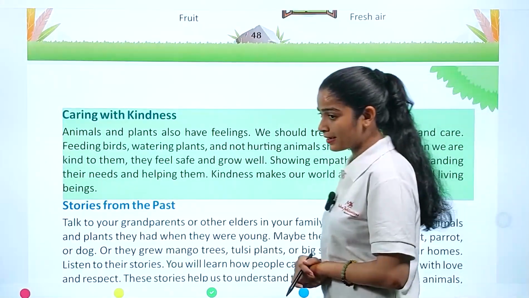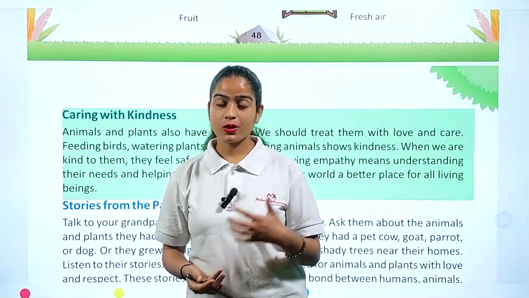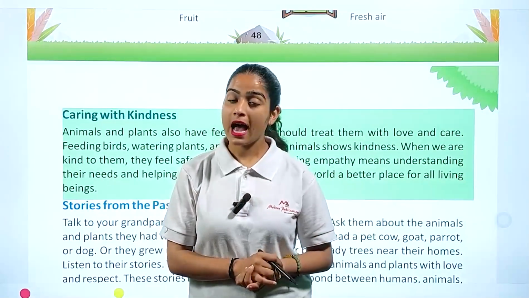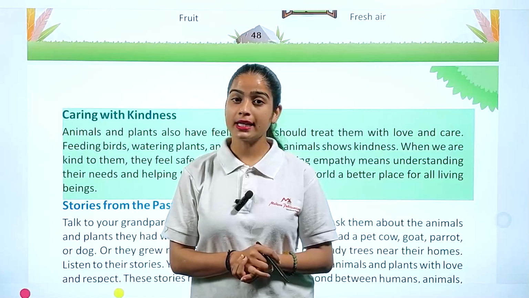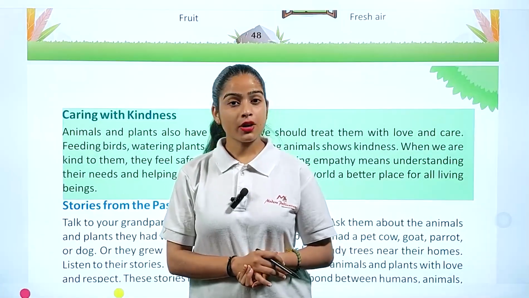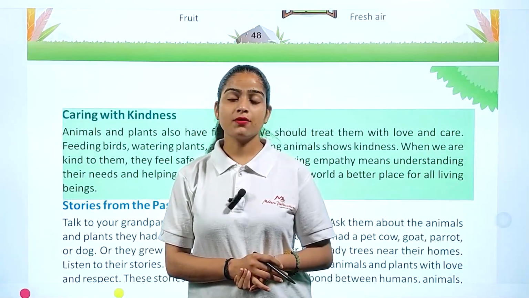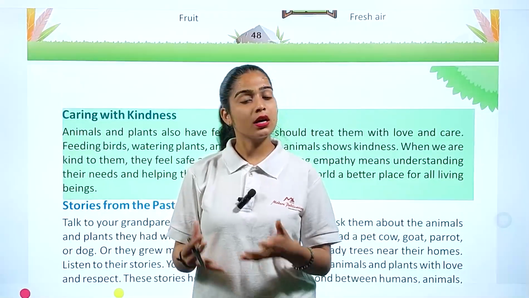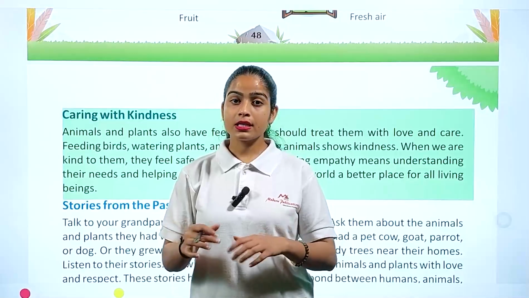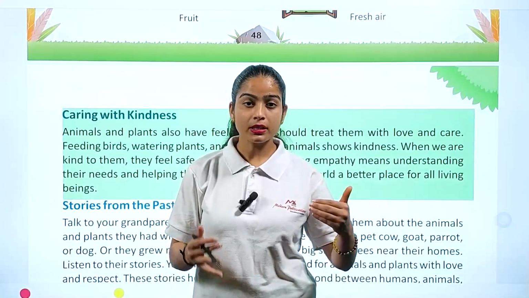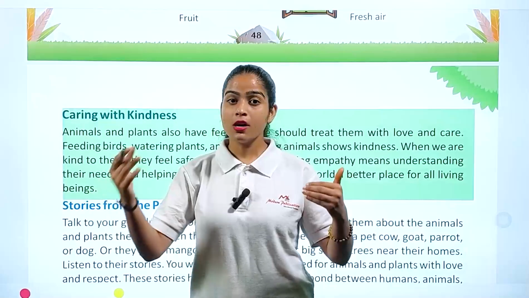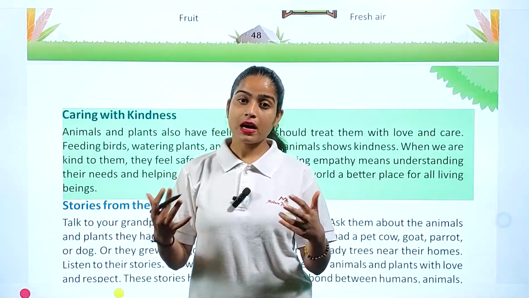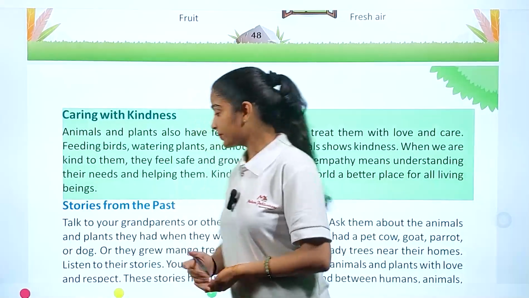So what we understand here is, if we show our kindness towards plants and towards animals, they will grow properly. They have a sense of security and safety with us. So, we are human beings. We always have to keep in our mind that we have to show our empathy and our kindness towards other living organisms because, in some way, we are more prominent compared to other living organisms. So we have to take care of them and make sure that it is our responsibility. Okay, next,